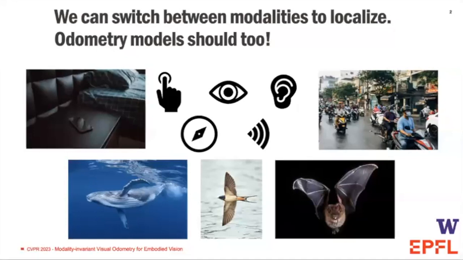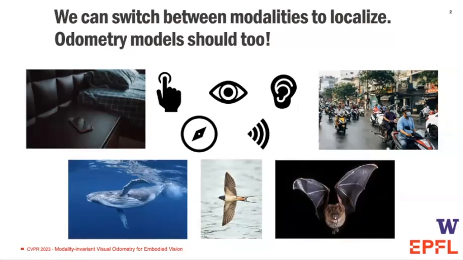Animals and humans localize themselves using a variety of sensors depending on the situation they're in. So you might rely on touch when trying to find your phone in a dark bedroom, or you rely on your hearing when traversing traffic. Furthermore, animals use sonar or an internal compass.